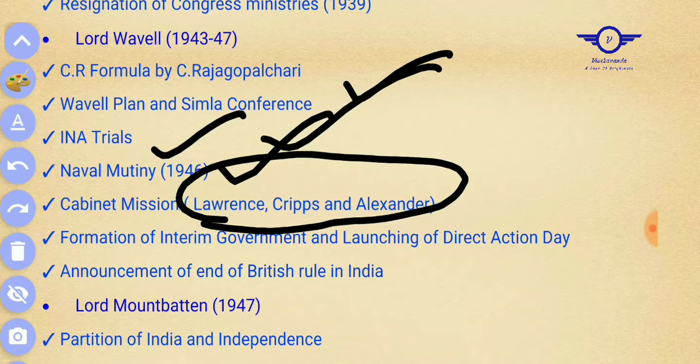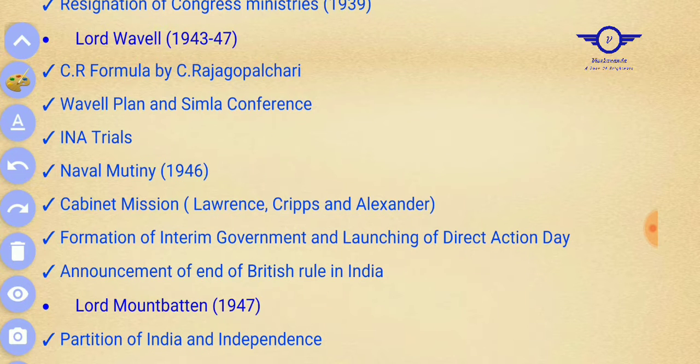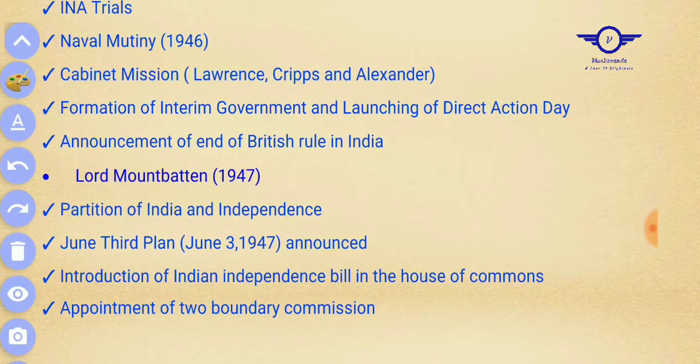Formation of the interim government and launching of Direct Action Day. Announcement of the end of British rule in India. These are the important things, very important ones that happened under his tenure. Okay, remember. And then came Lord Mountbatten. Remember, he was the last British Viceroy of India.